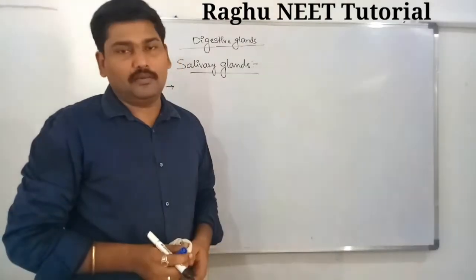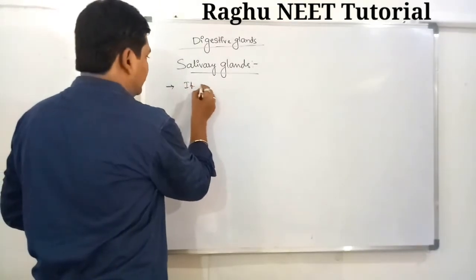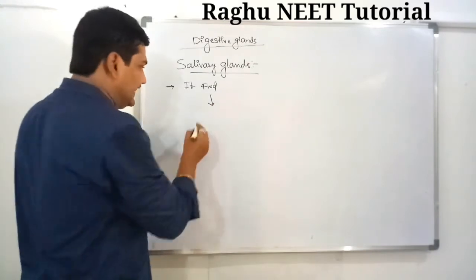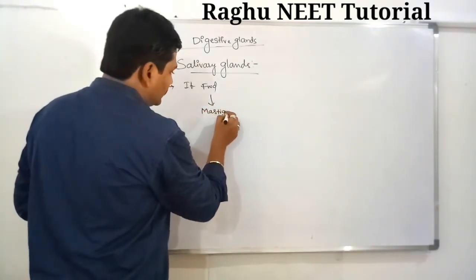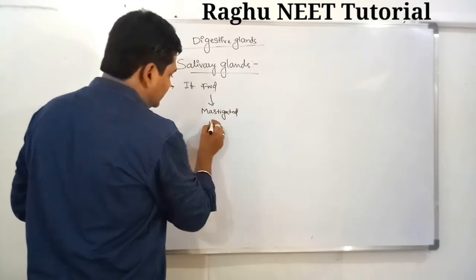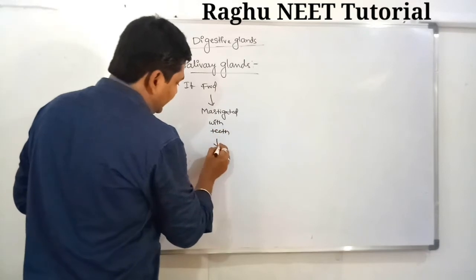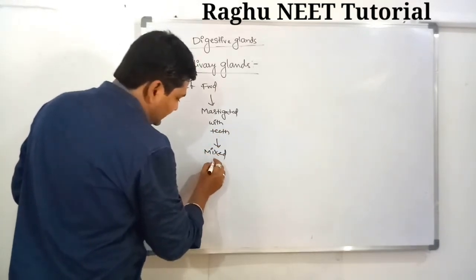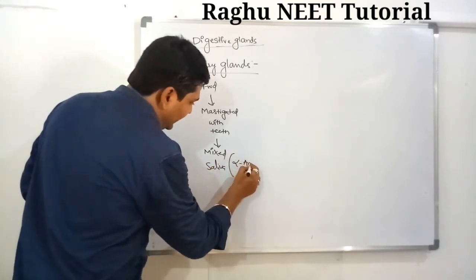If you take food, it is masticated by our teeth and mixed with saliva, and the saliva contains alpha amylase.